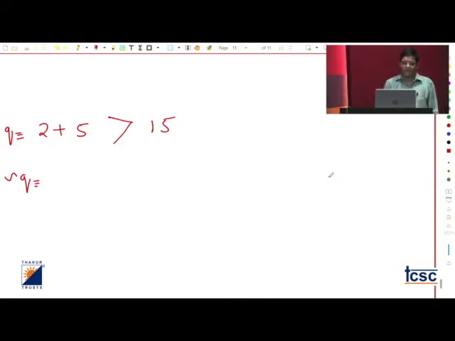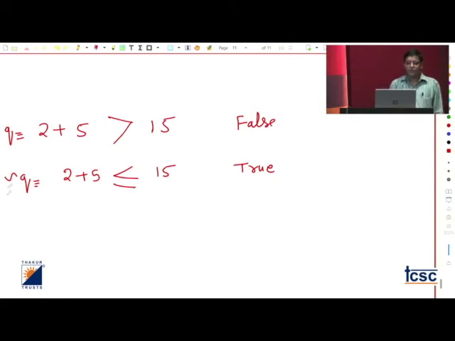No. For the negation, you will say that 2 plus 5 is not greater than 15. So not greater than means it may be less than or equal to, see the symbol. This is the correct way. If I say that this is false, automatically this will be true. Right? So Q and negation of Q, two things are there.